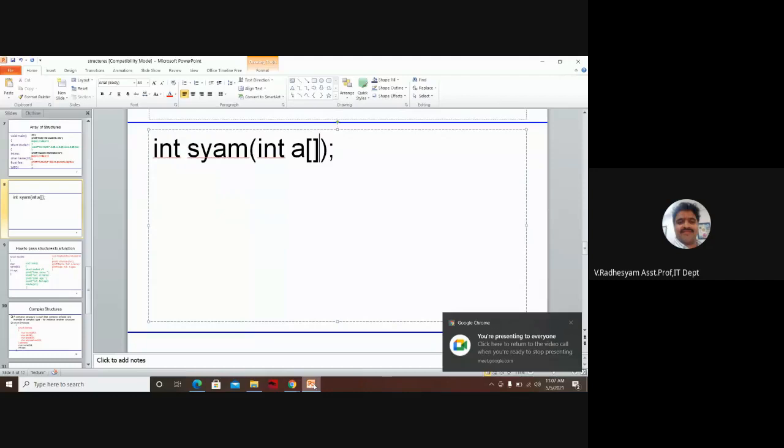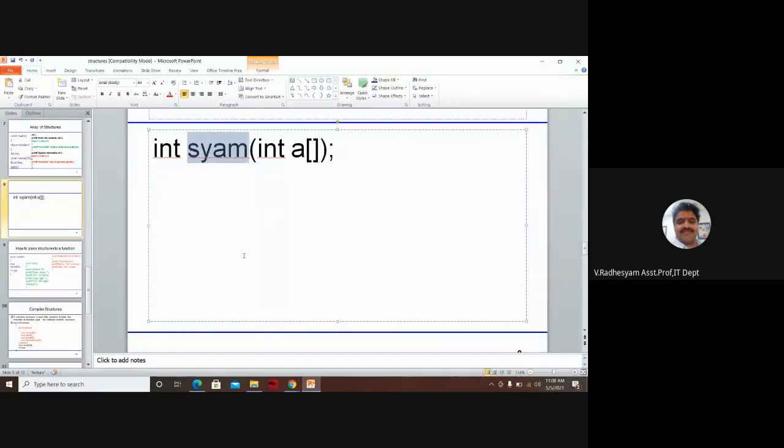That means for a function called variance, I am considering a function which can take an argument called an array argument. Array as an argument. That means what is our motivation? An array can be passed as an argument to a function.